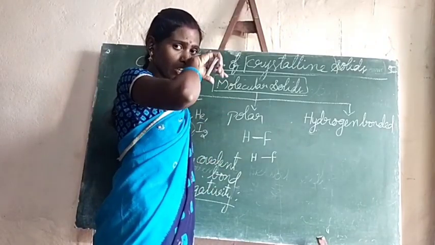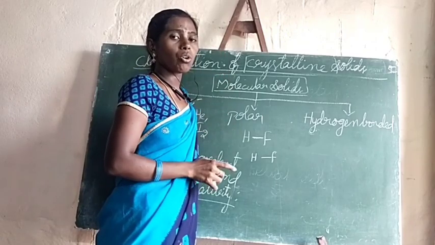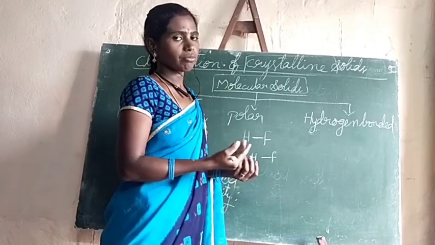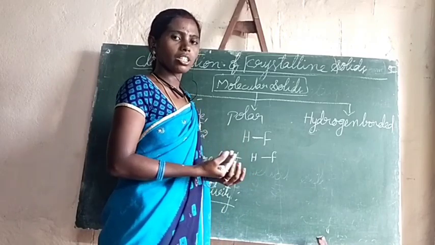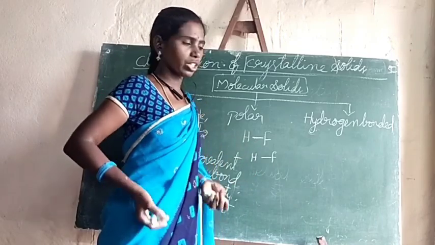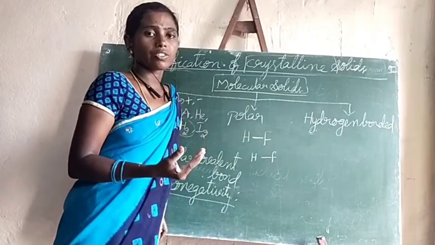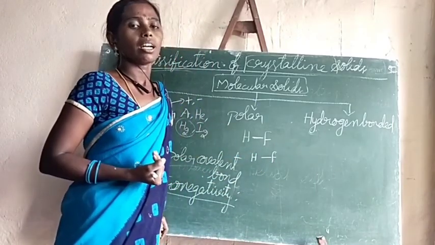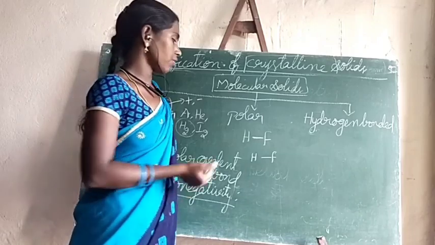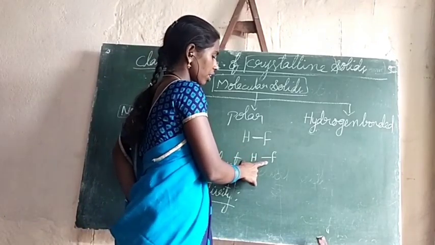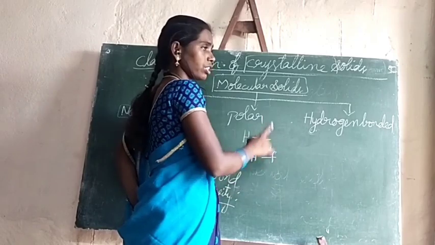We know the tug of war game. Whichever side pulls with more force, the rope will go to that side only. In the same manner here, fluorine with high electronegativity pulls the bond pair of electrons towards itself. So the shared pair of electrons moves towards fluorine.